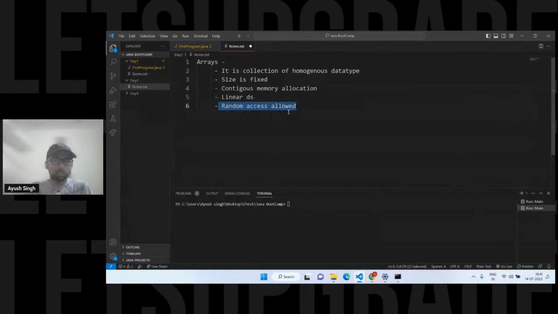You can get whatever elements you have stored with the indexes. And it is a linear data structure. So the first thing that should come to your mind is a linear data structure.